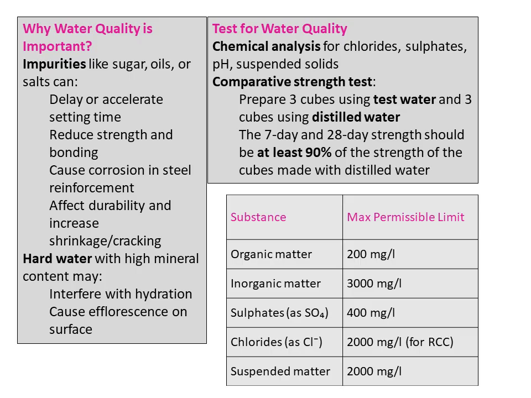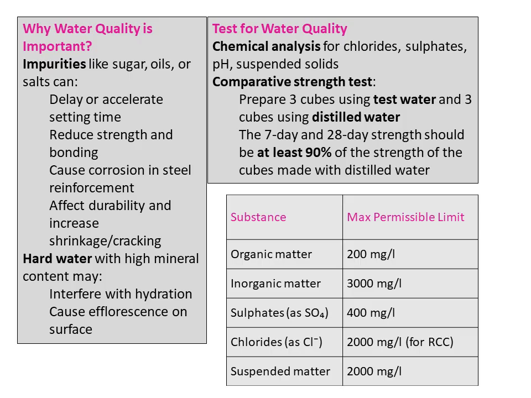To ensure that water is suitable for construction, we perform water quality tests. First is chemical analysis, where the water is tested for chlorides, sulfates, pH value, suspended solids, and other impurities. Another important method is the comparative strength test. In this test, 3 concrete cubes are prepared using the test water, and another 3 cubes are prepared using distilled water. The compressive strength of the cubes made with test water at both 7 days and 28 days should be at least 90% of the strength of the cubes made with distilled water. If this condition is satisfied, the water is considered suitable for concrete making.